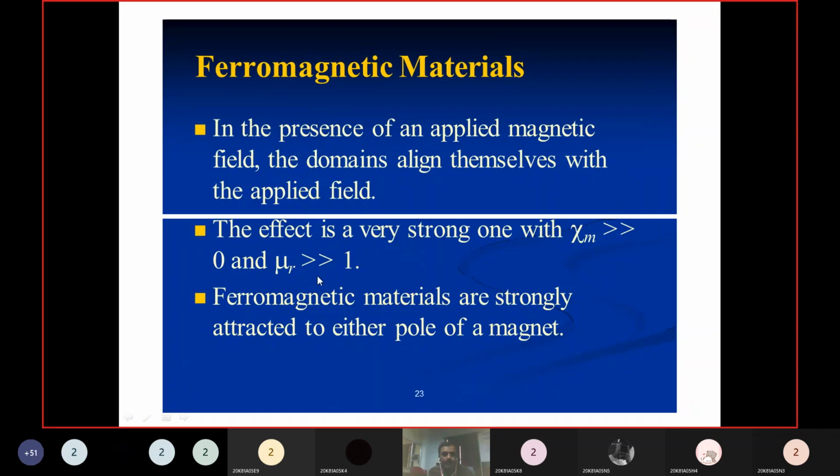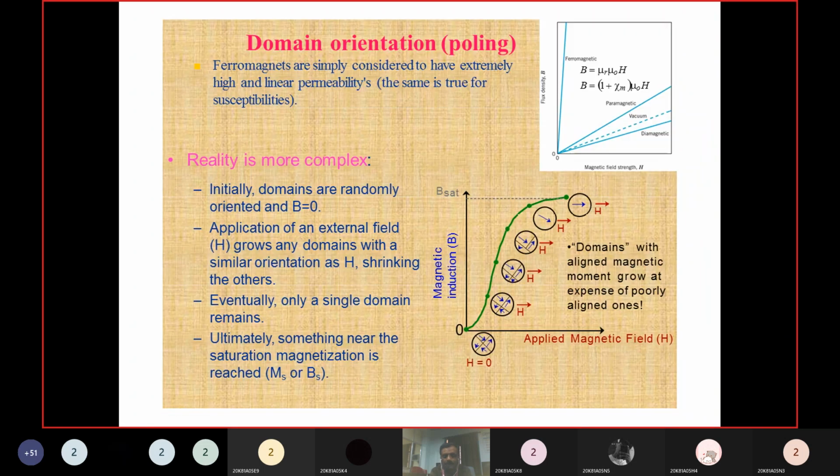Now coming to ferromagnetic materials. We already discussed that chi is much greater than 0 and mu r is much greater than 1. These strongly depend on temperature. With increasing temperature, the material loses its magnetism at a particular temperature, and the ferromagnetic material becomes a paramagnetic material. That temperature we call the Curie temperature.